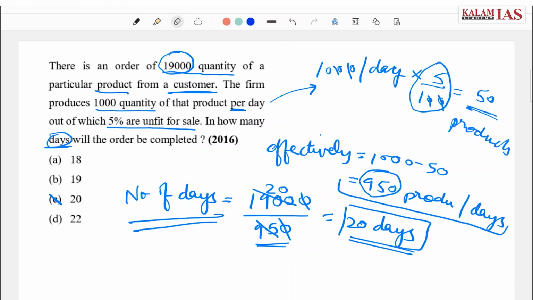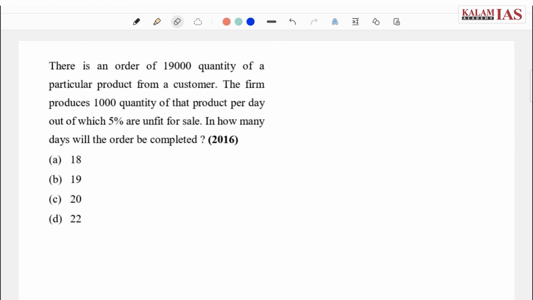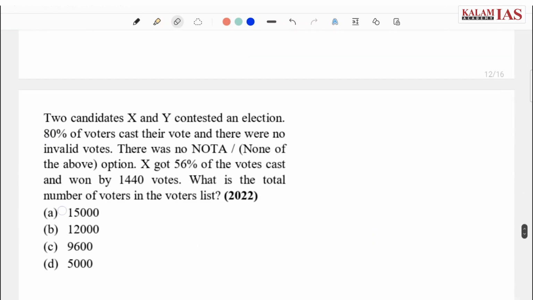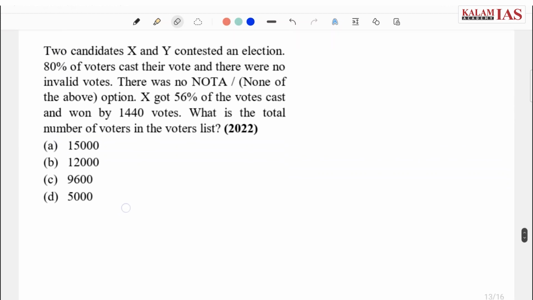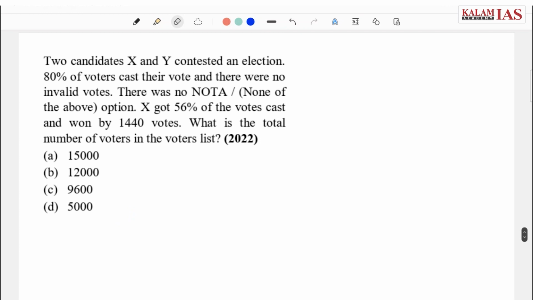I think it was an easy problem, can be easily solved. Now let's move on to the next question. Now again requesting everyone to read this question. This is a bit challenging question, so requesting everyone to pay full attention to the details and solve this question.